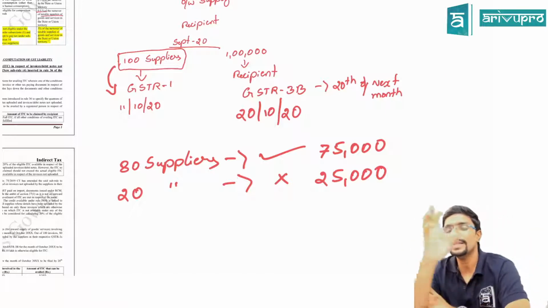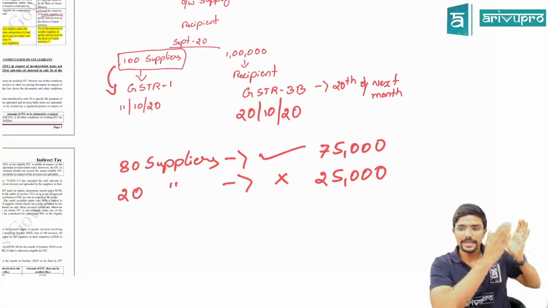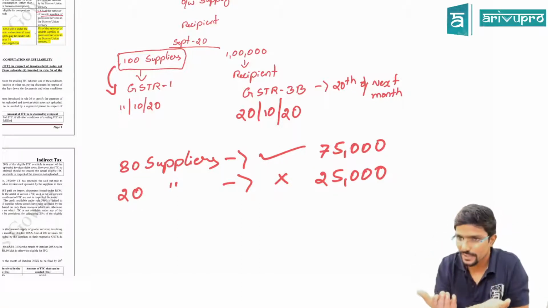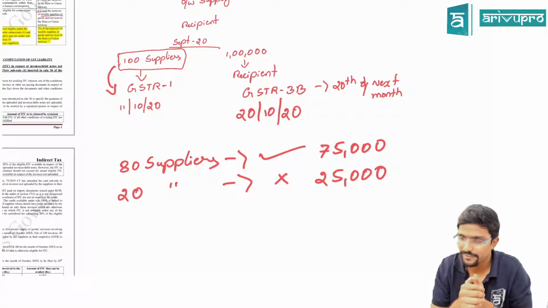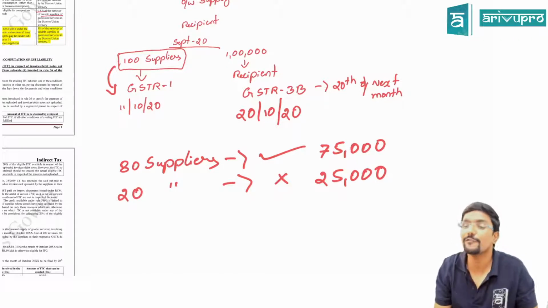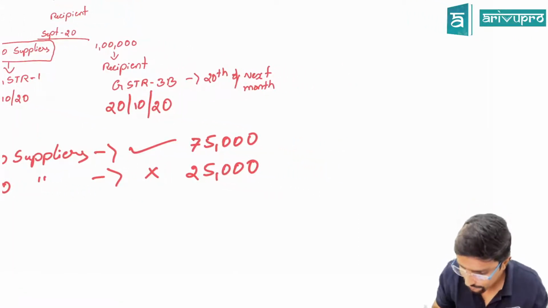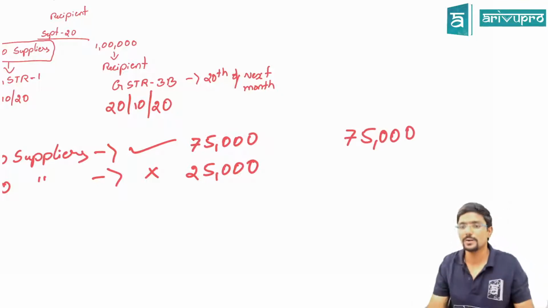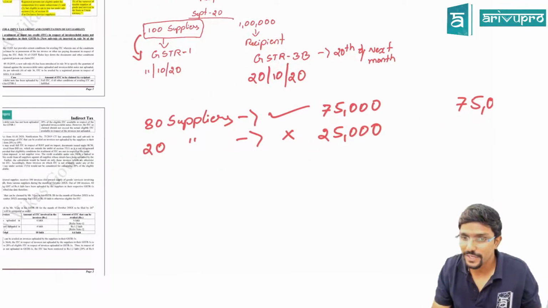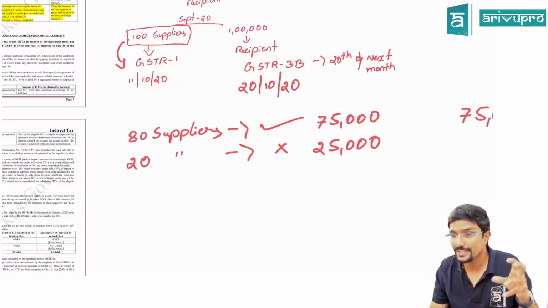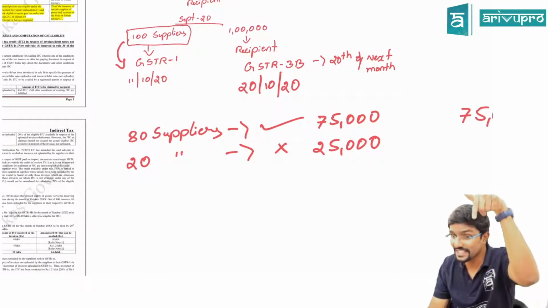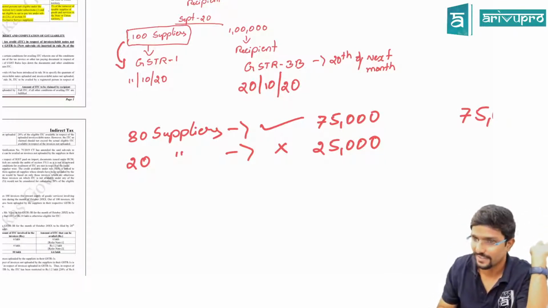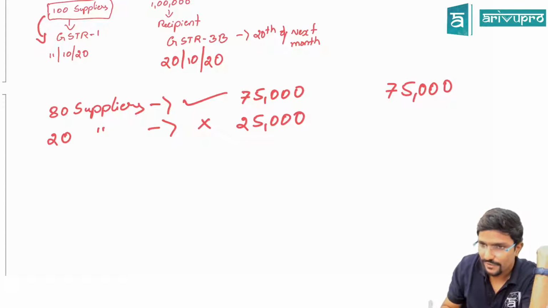Agree? So what they are trying to tell is, the 80 suppliers who have filed their GSTR 1 and uploaded their invoices and given information in GSTR 1, you can take full credit. Okay, sir, full 75,000 I can take. No doubt. Then with respect to these 20 suppliers, who have not uploaded their invoices in their GSTR 1 while filing their monthly return, you cannot take full credit. They are telling you cannot take the full 25,000.